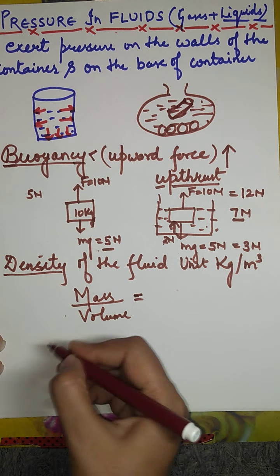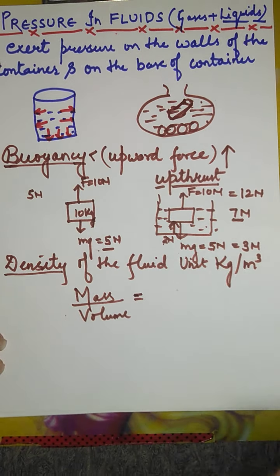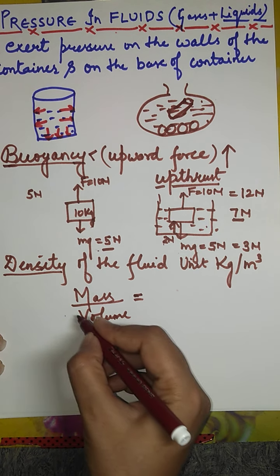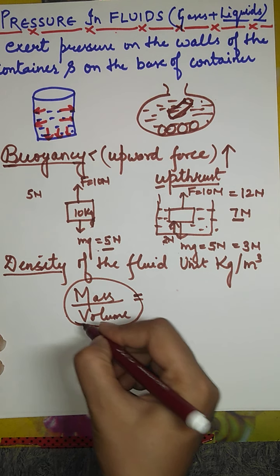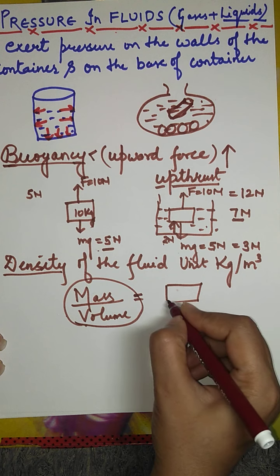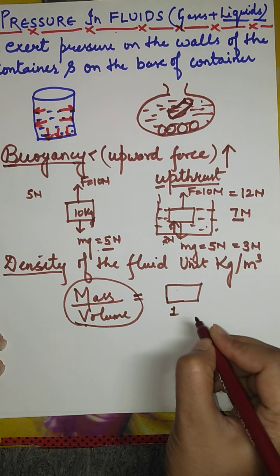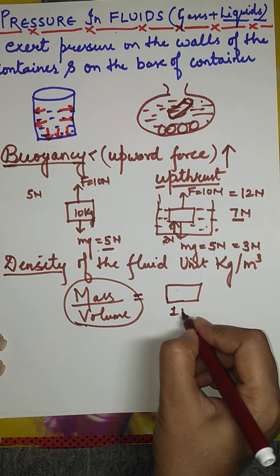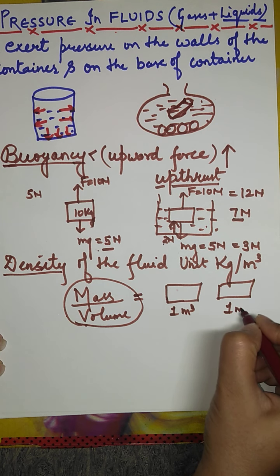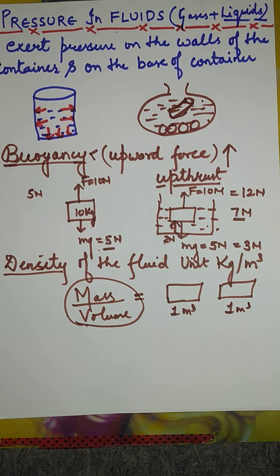So the liquids which have higher density, like if I further explain this term, let us suppose 1 meter cube of volume. Clear? 1 meter cube of volume, 2 blocks. ठीक है?